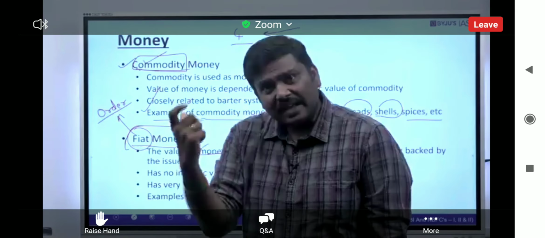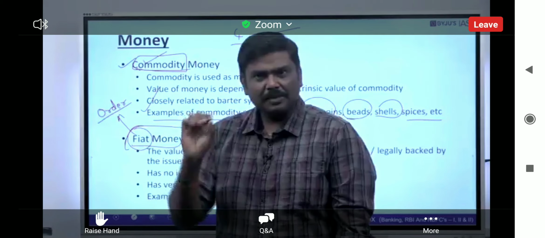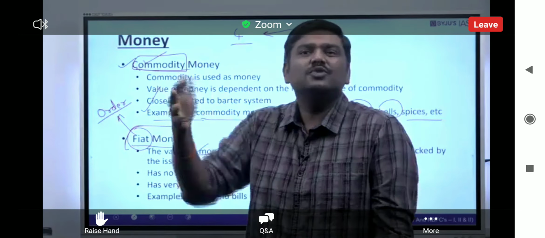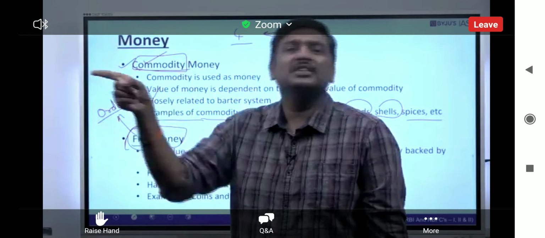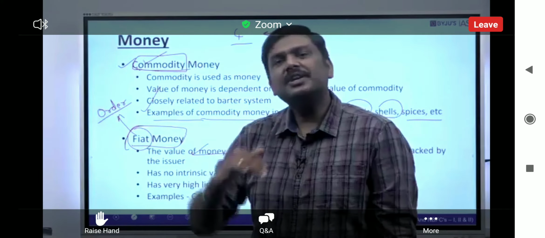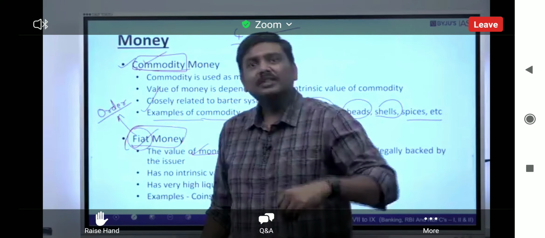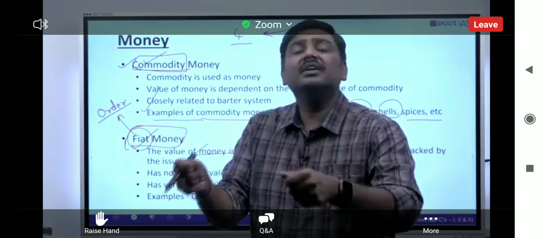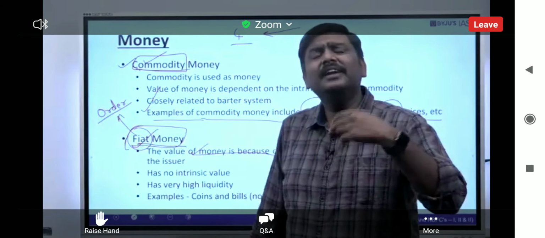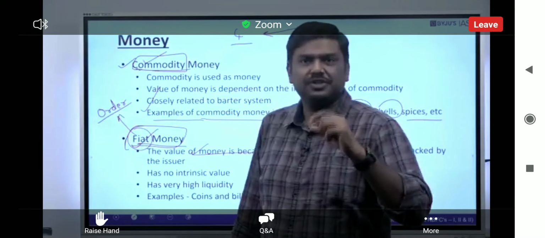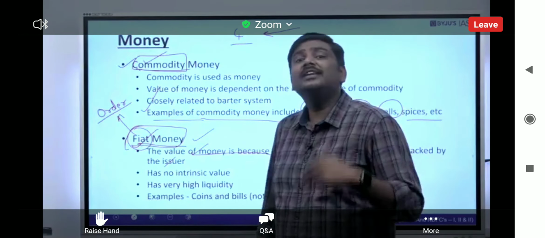So in case of fiat money, there is no intrinsic value for the currency. Have you understood this? Right? That piece of paper, there is no value for it until and unless the government through an order gives the value for this currency. And please understand, around the world today, we are basically going with the concept of fiat money itself. The governments through an order are giving the value to these currencies. And fiat money is generally declared as a legal tender for exchange. I repeat, fiat money is generally given the status of legal tender for exchange.